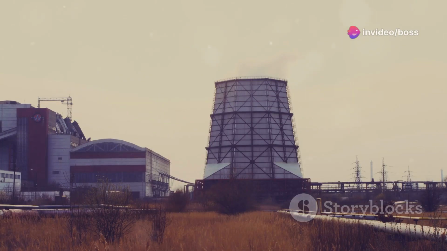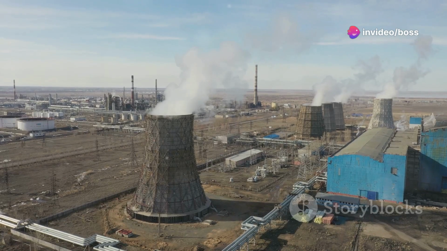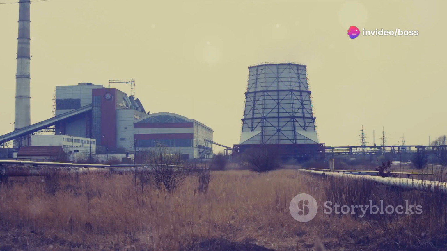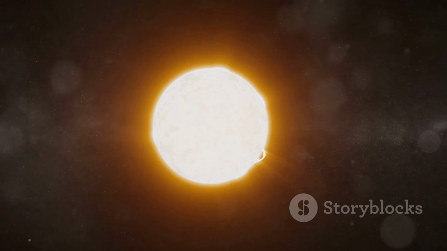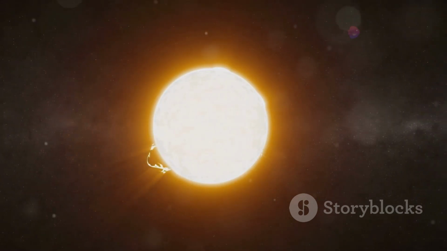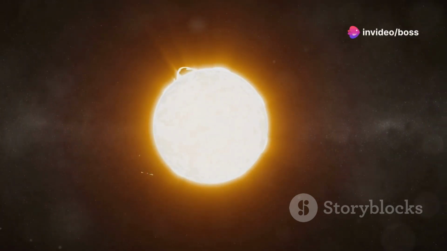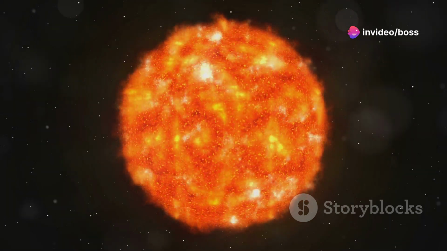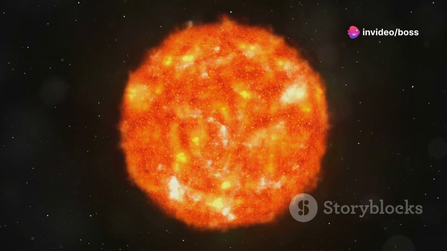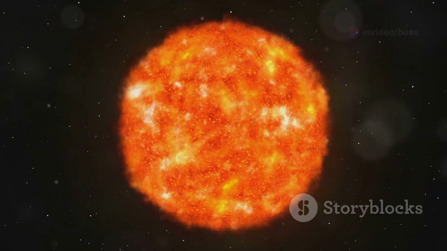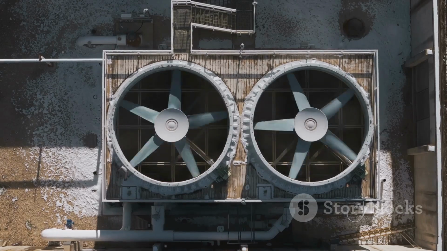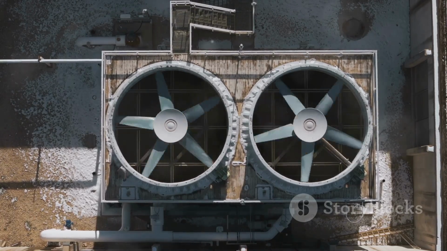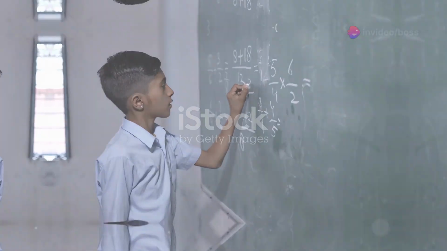Power plants use heat to generate electricity. They burn fossil fuels or use nuclear reactions to produce steam, which drives turbines that power generators. Stars, the engines of the cosmos, are powered by nuclear fusion reactions in their cores. These reactions release tremendous amounts of energy, which is radiated out into space as heat and light. Understanding thermodynamics helps us appreciate the workings of these systems and countless others.